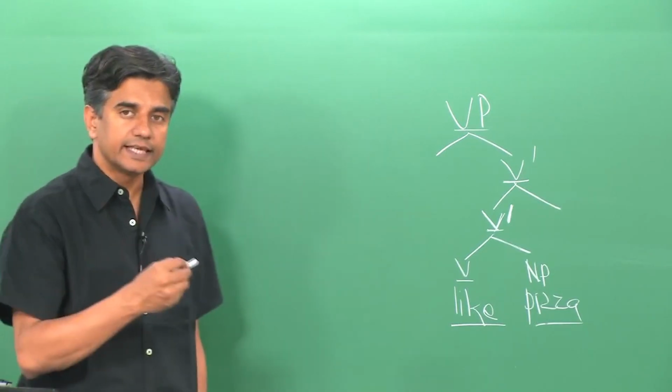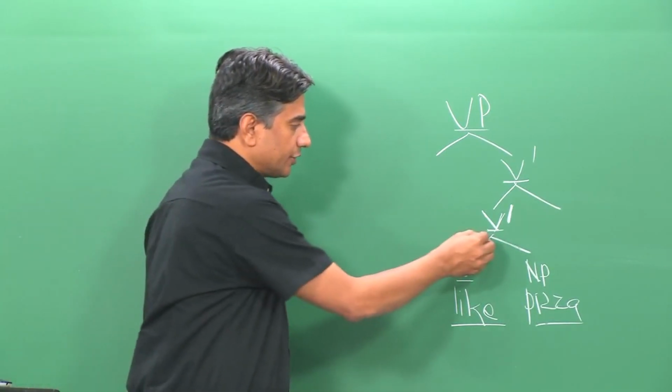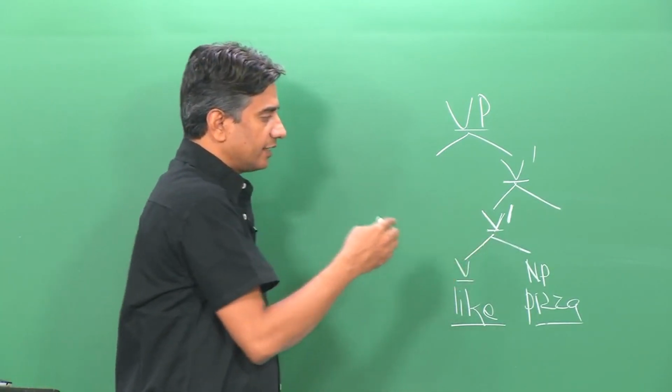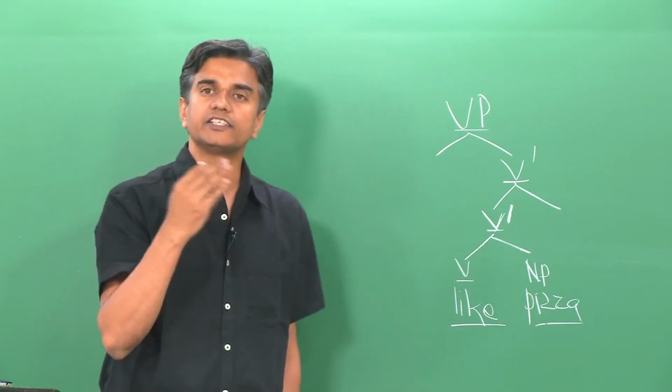So, in this case V bar, the introduction of this intermediate category is for various reasons.